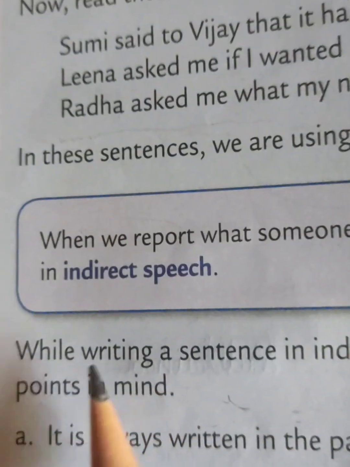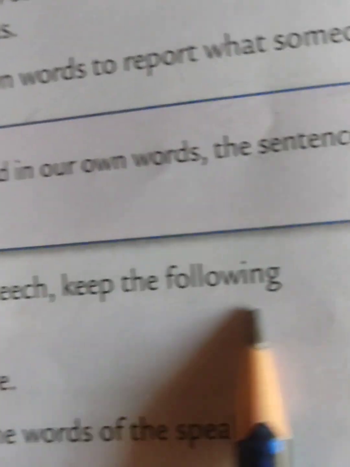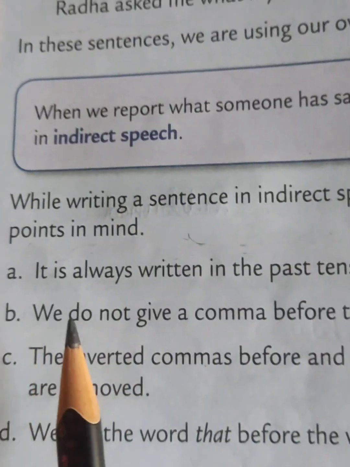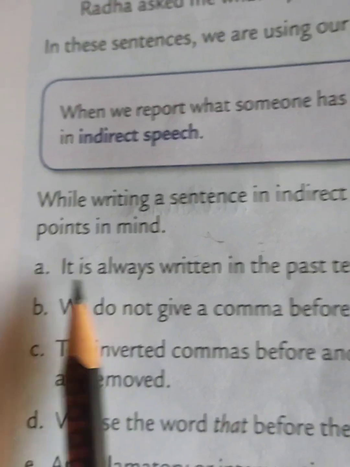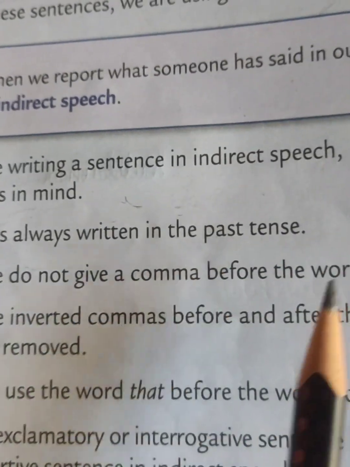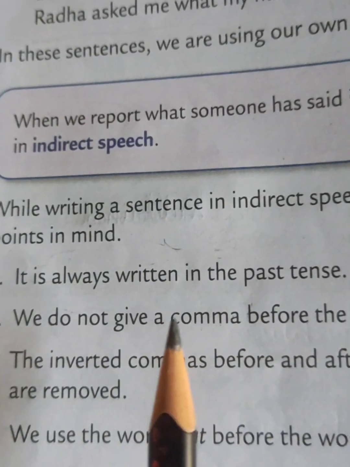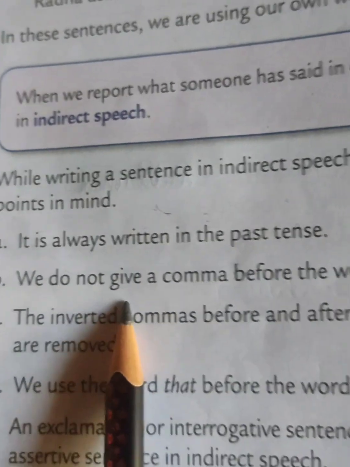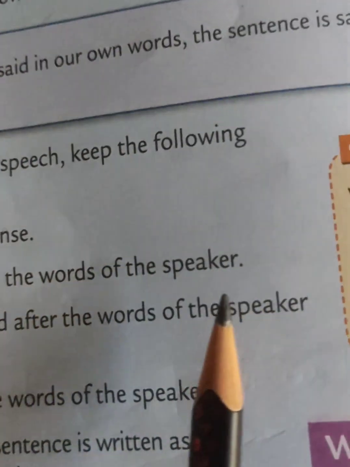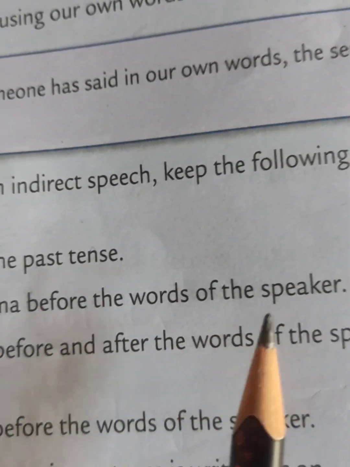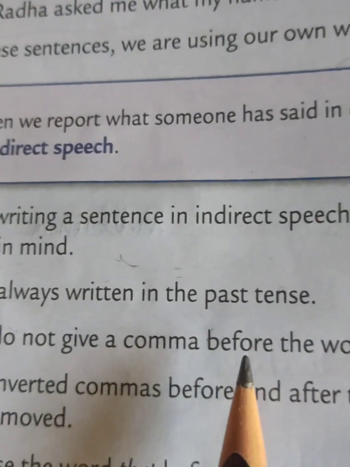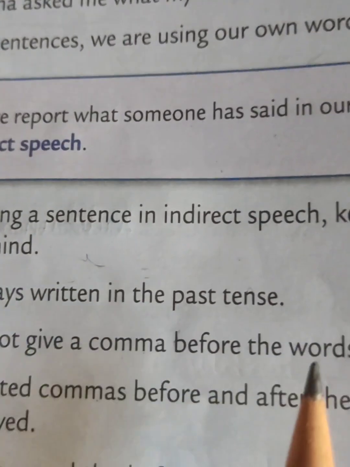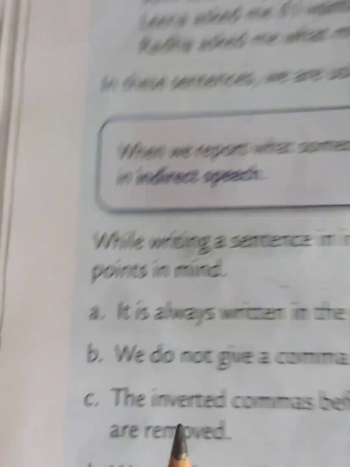Okay? While writing a sentence in indirect speech, keep the following points in mind. So there are a few rules, a few points. First point, it is always written in the past tense. This is the first point of indirect speech. Okay, it is always written in the past tense. Second point, we do not give a comma before the words of the speaker. In direct speech, you know that before starting the statement, which you have to put in inverted commas, you always put a comma, but here the rule is different.